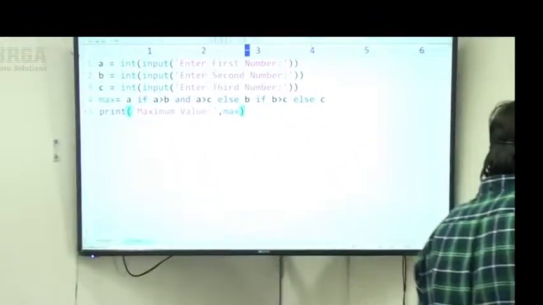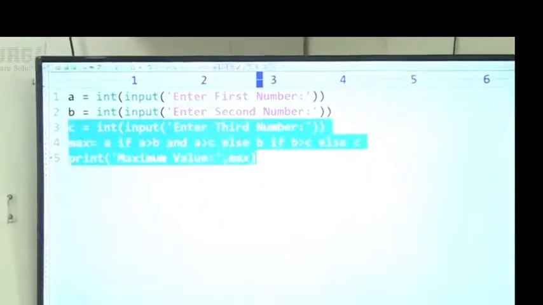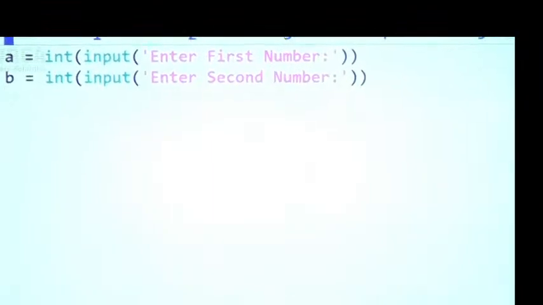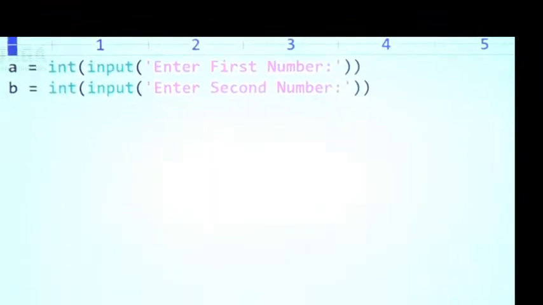Have a look once. Here I'm reading the two numbers from the keyboard, A and B. The same code we covered in the previous examples also.